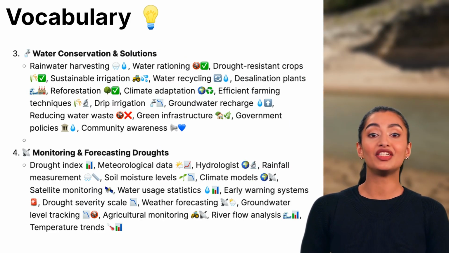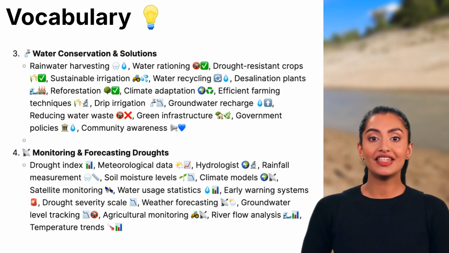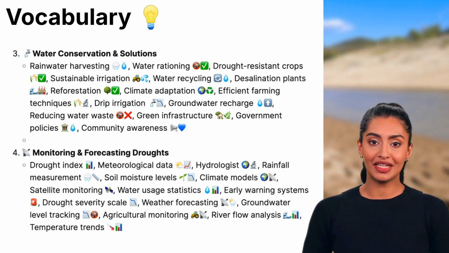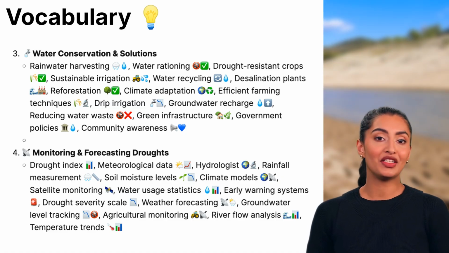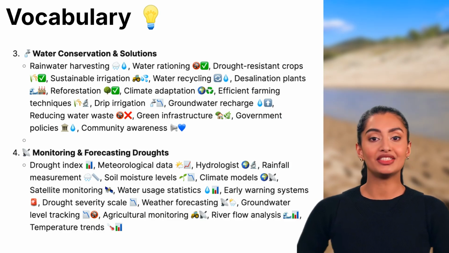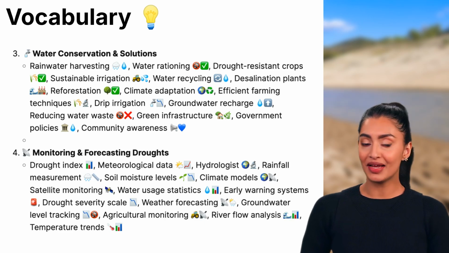3. Water conservation and solutions. Rainwater harvesting, collecting and storing rainwater for later use. Water rationing, limiting water use to make sure it lasts longer. Drought-resistant crops, plants that need less water and can survive in dry conditions. Sustainable irrigation, watering crops efficiently to prevent waste.